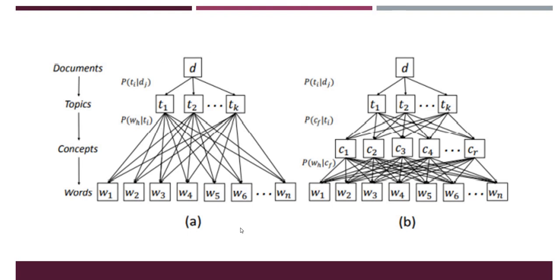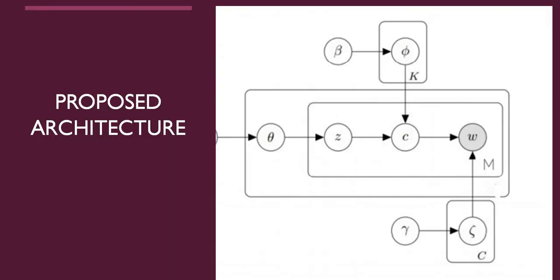If you see the figure on the left side, for every document we have a mixture of topics, and for those topics we have a certain distribution of words. There is a direct linkage between words and topics. But in the proposed model you can see there is some concept incorporation, which means topics are now taking help of the concepts, and these concepts help us determine the words. So words will go to the context, and context will go to the topics, and they will give us the better results which we expect. So this is the proposed model.